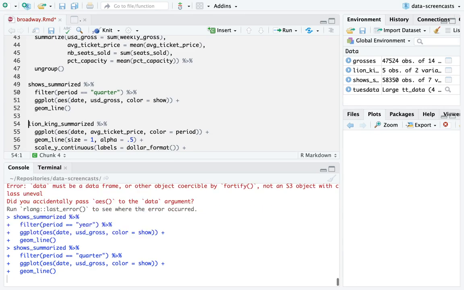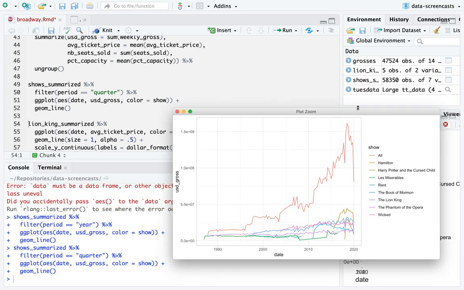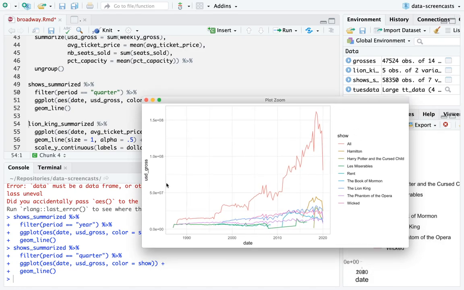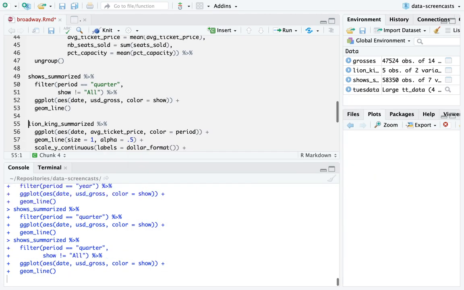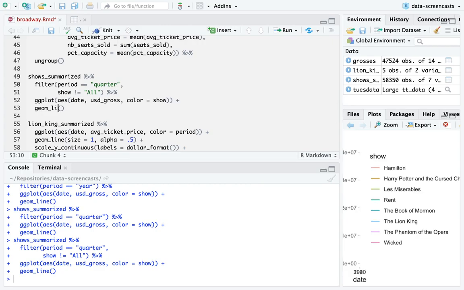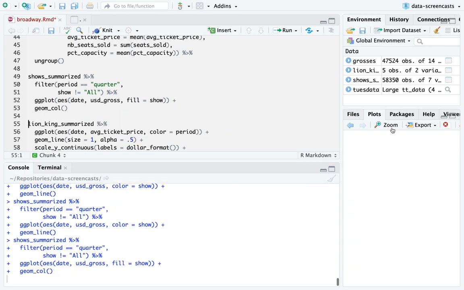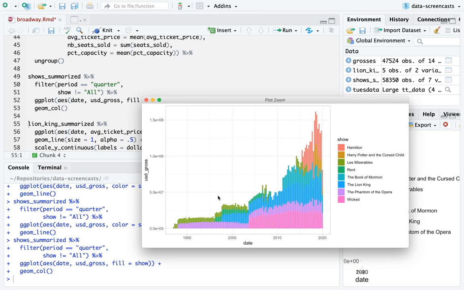Year is so little data. So now we're seeing the total gross from each show or overall. I could have dropped the show not equal to all, and I could have actually done this as a stacked bar plot. I could have said fill is show, and now I show how much money Broadway was making over time, broken down by a couple of shows.